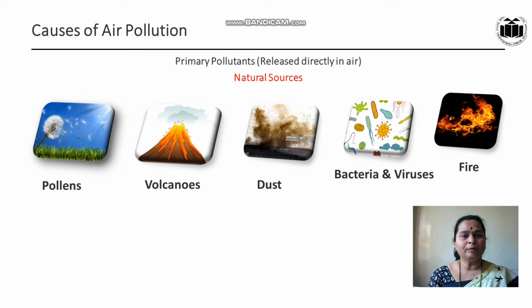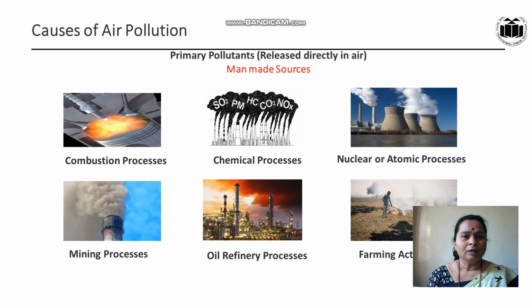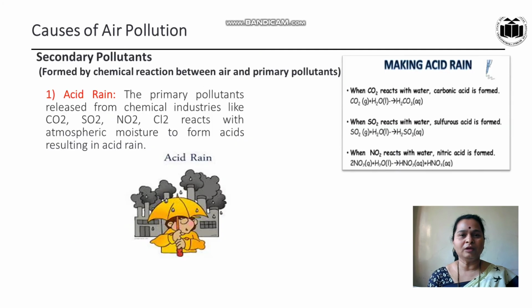These are some primary pollutants: pollens, then volcanoes, dust, bacteria or viruses, fire, etc. They are directly released in the air. These are the natural sources of primary pollutants. Then man-made sources of primary pollutants are combustion process, chemical process, nuclear or atomic process, mining process, then oil refinery and farming activities. By all these man-made sources, pollutants are directly released into the air.